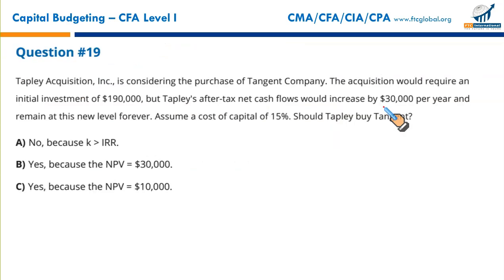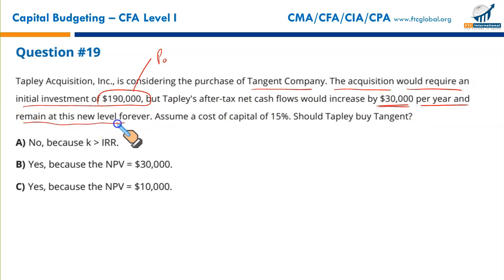Next, again, I guess a computational question, but it doesn't require much. Tapley Acquisitions Incorporated is considering the purchase of Tangent Company. The acquisition would require an initial investment of 190. That's your initial investment at T0. But Tapley's after-tax net cash flows would increase by $30,000 per year and remain at this level forever.